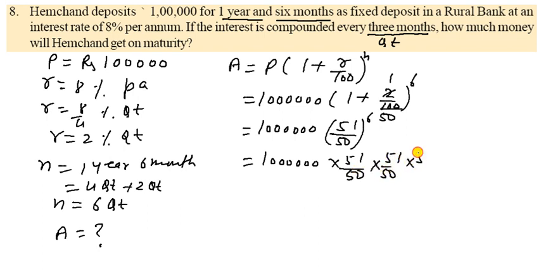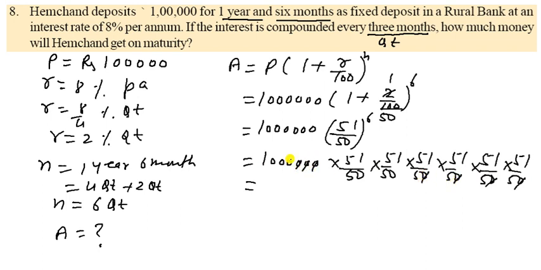So 51 upon 50 into 51 upon 50 into 51 upon 50 into 51 upon 50, how many? 6 times. 1 2 3 4 and 5, and once again 6. Now you can do this. So all the zeros are cancelled.